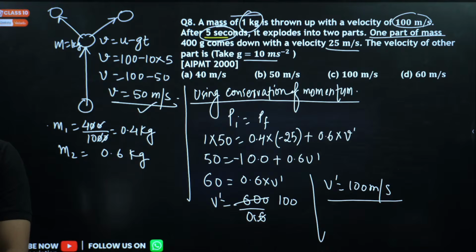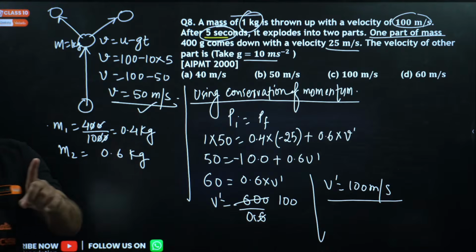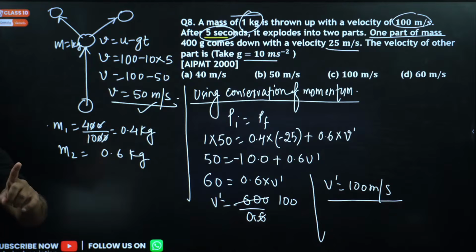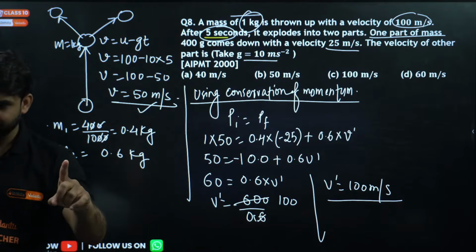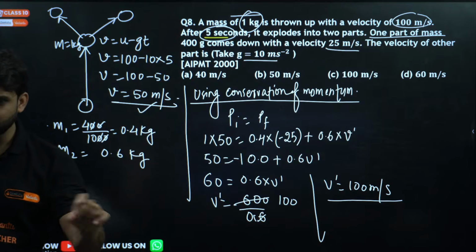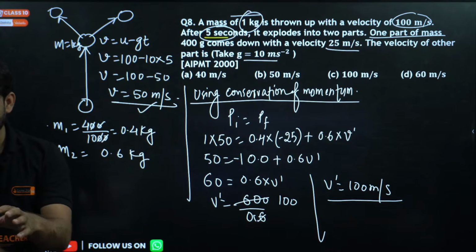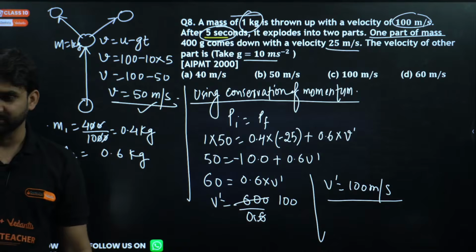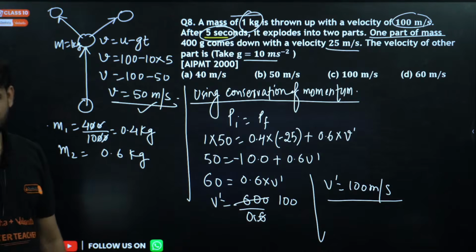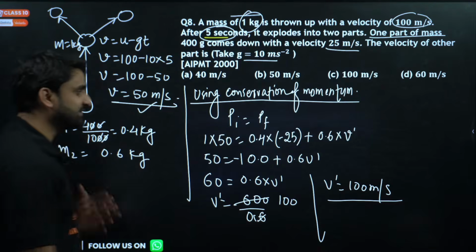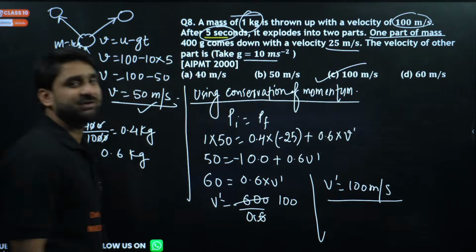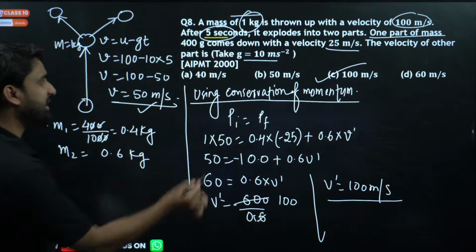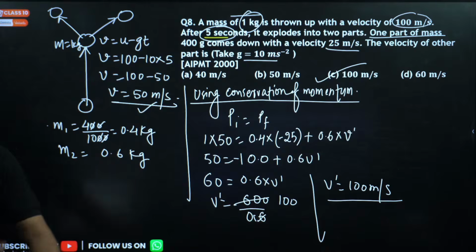Yes, here Shiva is correct, perfect. Rutvi is correct. Mr. Raju, I think you should go through your solution once again. You might be making an error in calculation or in concept, I don't know. Option A will not be the correct answer. Option C will be the correct answer. v dash will be 100 meter per second. I hope you have understood. We are just applying conservation of momentum.